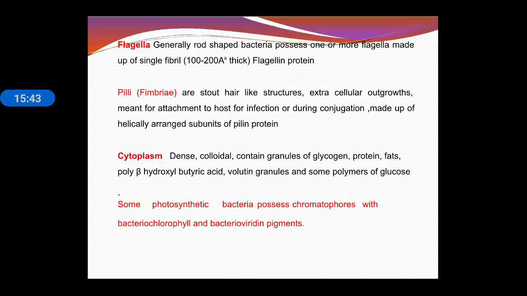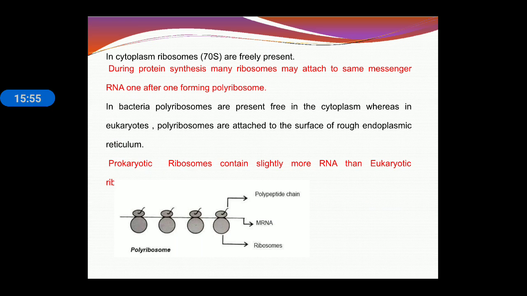Next is cytoplasm. Cytoplasm is a dense colloidal substance containing granules of glycogen, protein, and fat. In the cytoplasm, ribosomes are present freely, and in prokaryotic cells ribosomes are generally 70S. Ribosomes help in protein synthesis, so ribosomes are known as the protein factory. In bacteria polyribosomes are also there, freely scattered in the cytoplasm, whereas in eukaryotes polyribosomes are attached to the surface of cell organelles like the endoplasmic reticulum.